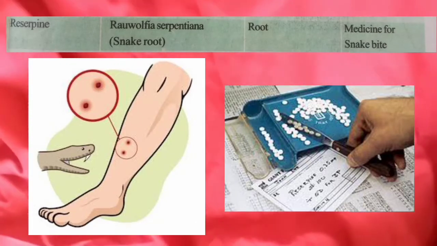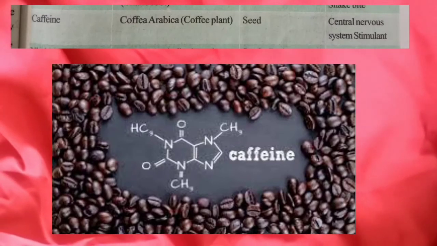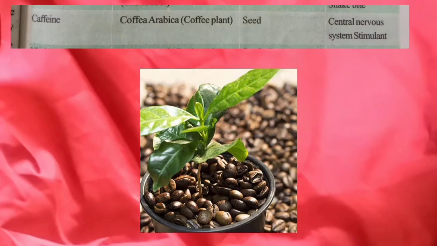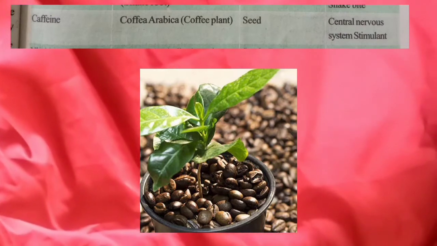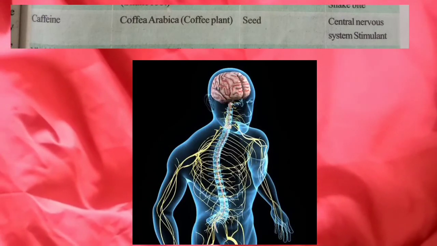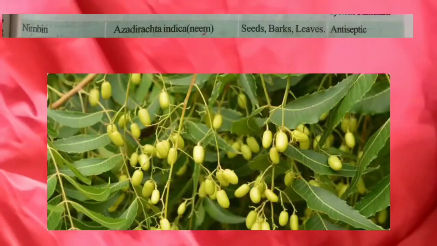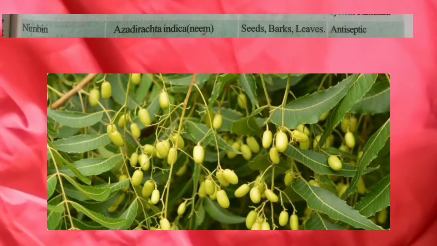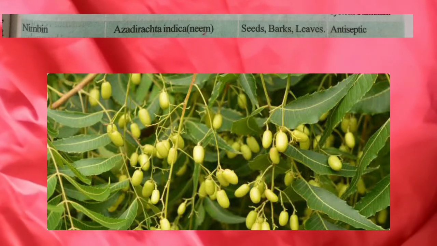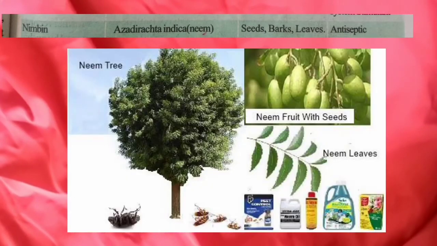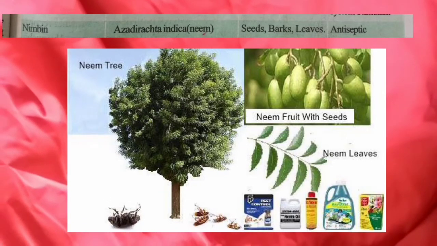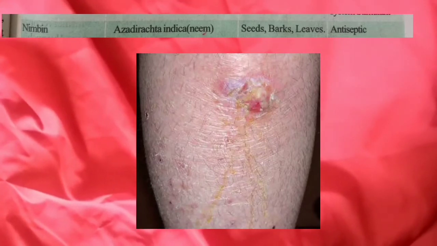Next is caffeine. Caffeine is present in seed of a Coffea arabica coffee plant. This caffeine alkaloid is useful for central nervous system stimulation. Next alkaloid is nimbin. Nimbin is present in seeds, barks, leaves of an Azadirachta indica plant. It's a neem plant. So this nimbin is useful for antiseptic.